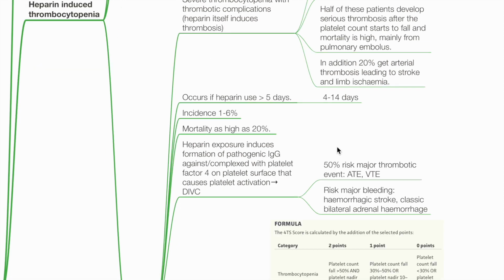Type 2 HIT occurs if heparin use is more than 5 days and typically occurs 4 to 14 days after starting heparin. Incidence is 1 to 6%. Mortality is high at 20%.